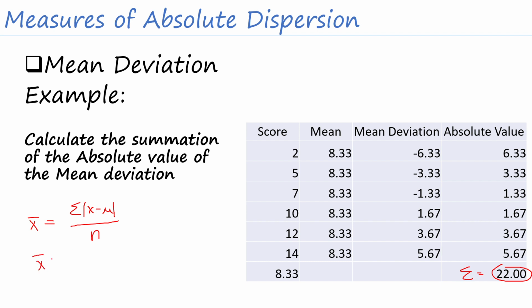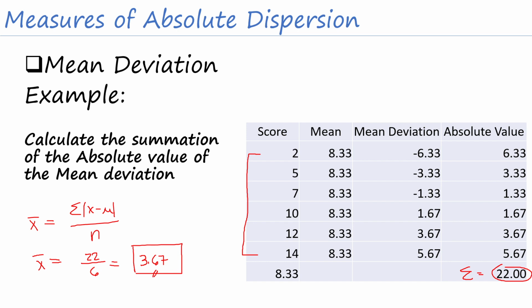So x bar is just equal to summation of x minus mu, which is equal to 22, divided by yung number of scores natin is equal to 6. Then therefore, it will give us a value of 3.67. Okay, this will be our answer for the average